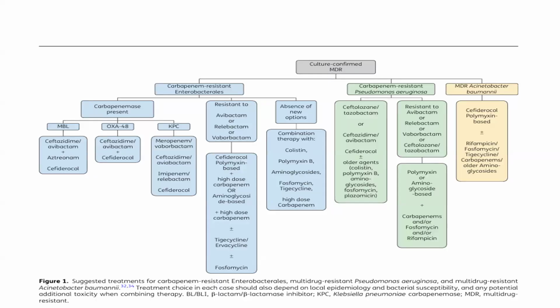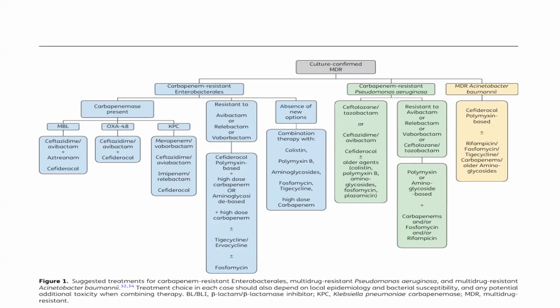If it is difficult-to-treat Pseudomonas aeruginosa, then we can use ceftolozane-tazobactam, ceftazidime-avibactam, or cefiderocol plus an older agent, that is colistin, polymyxin, aminoglycoside, fosfomycin, and plazomicin. If there is resistance to avibactam, relebactam, vaborbactam or ceftolozane-tazobactam, then we can use a polymyxin or aminoglycoside-based antibiotic plus carbapenems, or fosfomycin and rifampicin. If it is MDR Acinetobacter baumannii, then we can use cefiderocol or a polymyxin-based antibiotic plus rifampicin, fosfomycin, tigecycline, carbapenem,